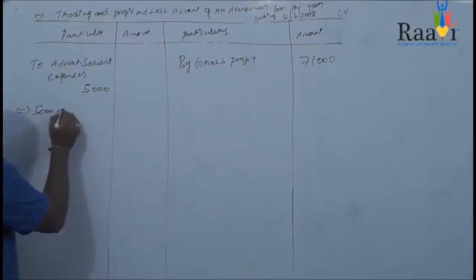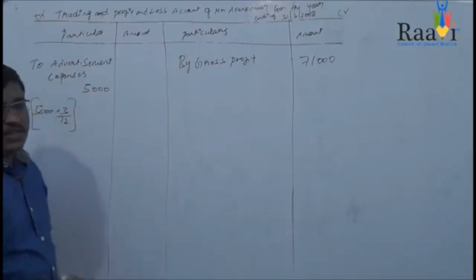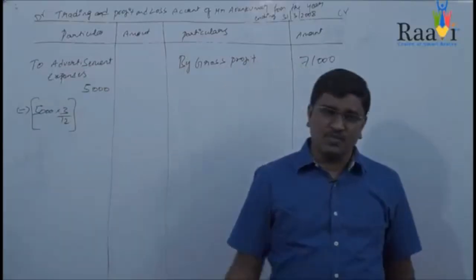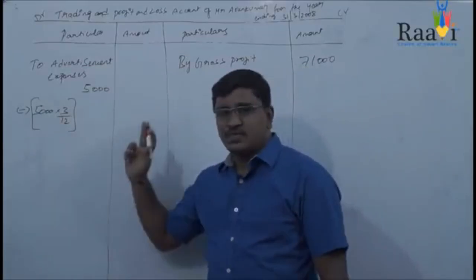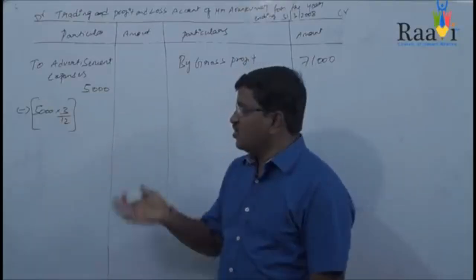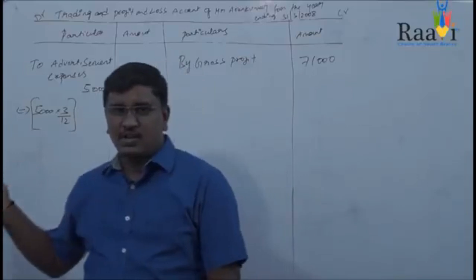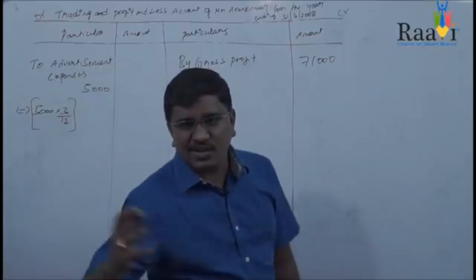5,000 into 3 by 12. Why we wrote 5,000 into 3 by 12: total advertisement expenses given in the trial balance is 5,000, and it is given that this particular 5,000 is for a complete 1 year, and 1 year means July 2007 to June 2008. But your accounts close on 31st March 2008.